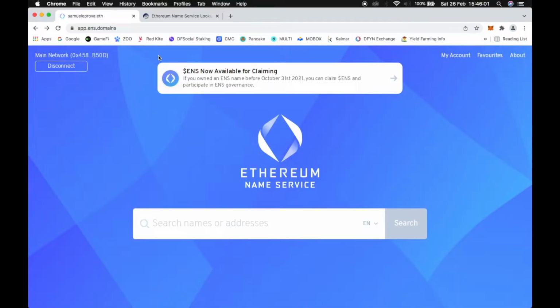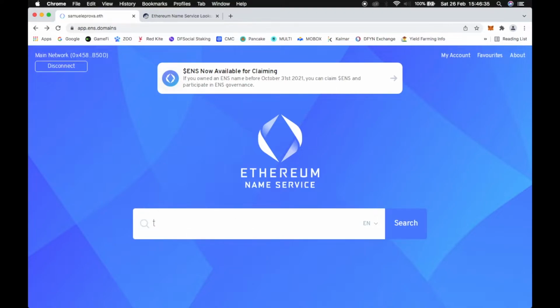Let's make a short tutorial on how to register your .eth domain on the Ethereum blockchain. Let's do a quick tutorial to learn how to register a domain on Ethereum. For doing that, we need to go to app.ens.domains, which we can find on Google, and then we have to connect our wallet through MetaMask, and after that we can search the domain that we want to buy.